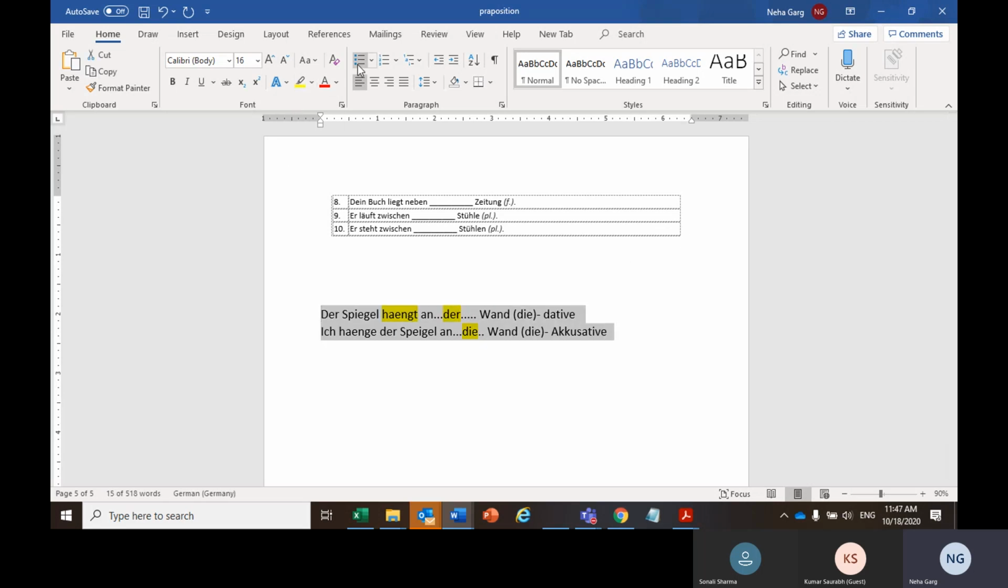So there are two cases. Der Spiegel hängt an der Wand because that is there already. Dative case. Wo? Where is the Spiegel? An der Wand, at the wall. Aber wohin hängen Sie den Spiegel? Where are you hanging the mirror? To where or at where? So there is a movement, so that will be accusative case. So the die would remain die. Is this particular thing clear?